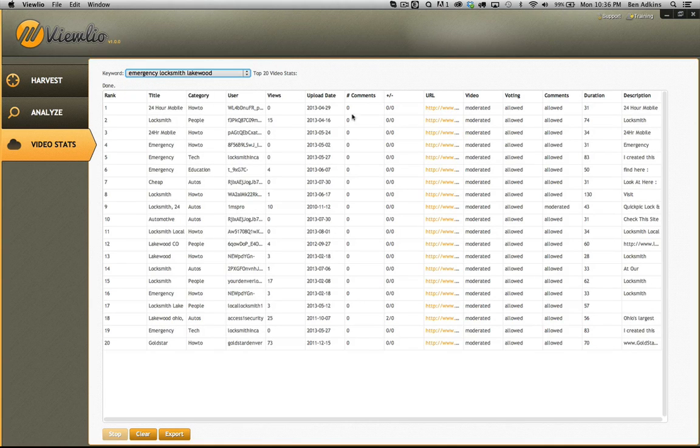And then emergency locksmith, once again, no comments, no views, and this is the kind of thing that we really want to go in and kick butt. So this would be something that I would absolutely go after. Now, don't go after this one just because it's the one I searched.